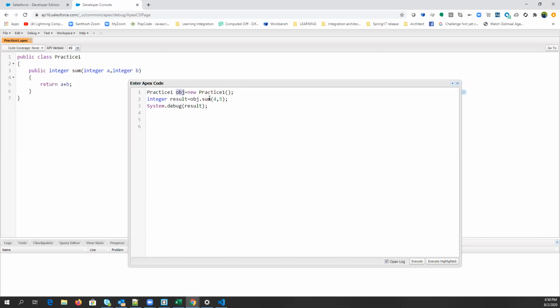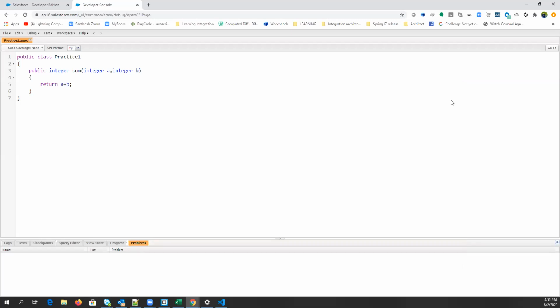Guys, in this object thing, what is this? Constructor, right? So now everyone is saying constructor. What is a constructor? It is a method which has the same name as the class. It is used for the first-time initialization of a value. In order to initialize the class members, we need a constructor. A constructor is a kind of method with the same name as the class name. It doesn't have any return type and you can't perform any DML operation in a constructor. Is that clear to everyone?